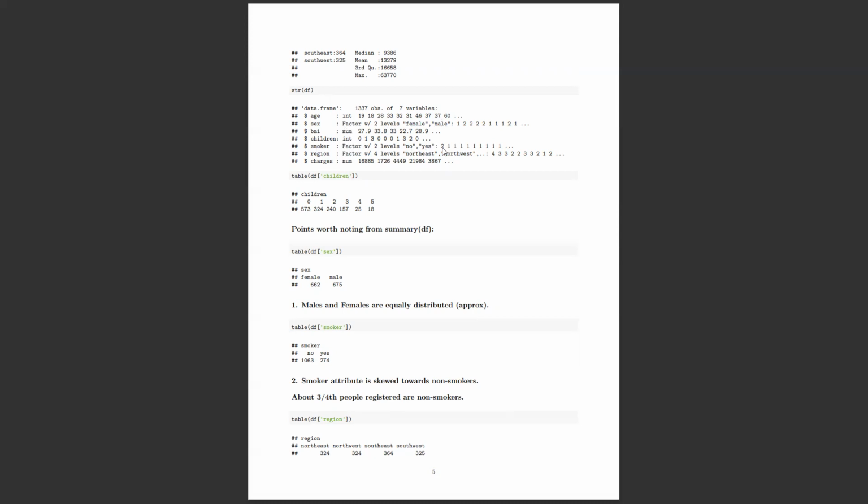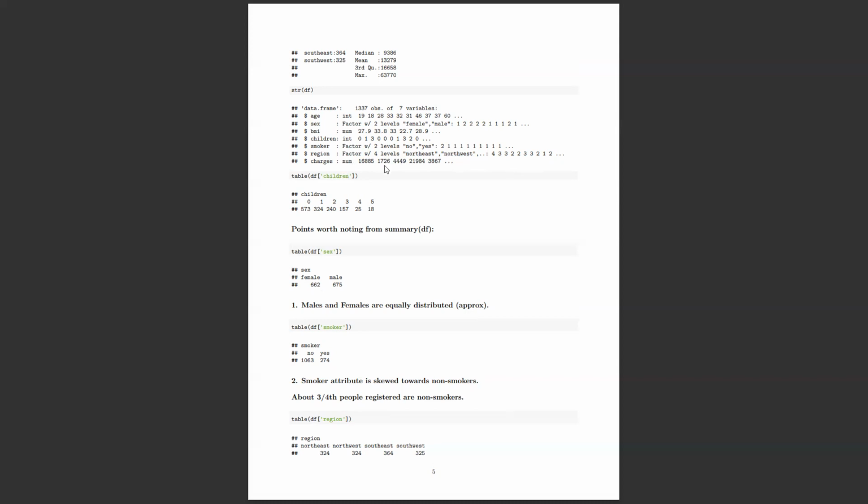One means he or she doesn't have a smoking habit, and two means yes. And the region, yeah, this is one more string stored column, and now it is converted into a factor. There are four levels. That means basically there are four categories in the region, which are northeast, northwest, southeast, southwest, if I'm not wrong. So we'll see later. According to that, the numbers are given 1, 2, 3, 4.